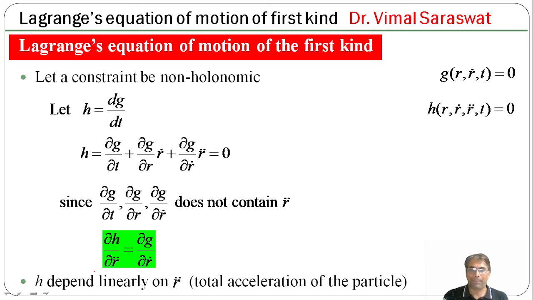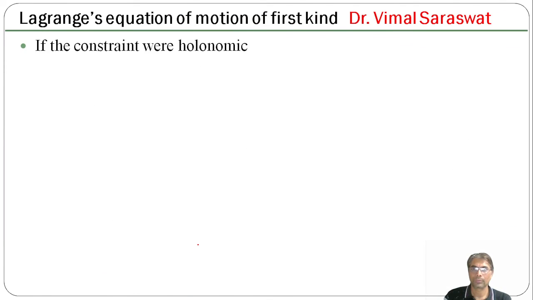It means h depends linearly on r double dot, that is the total acceleration of the particle, because r double dot is the total acceleration of the particle. If the constraint were holonomic, earlier we have discussed non-holonomic constraint, then g will be a function of position and time, and it is not a function of velocity. And h equals 0.